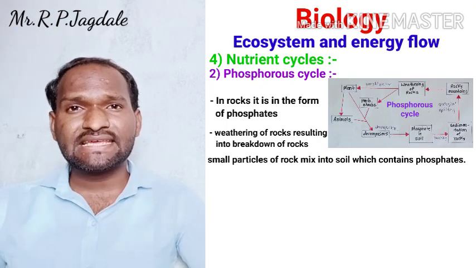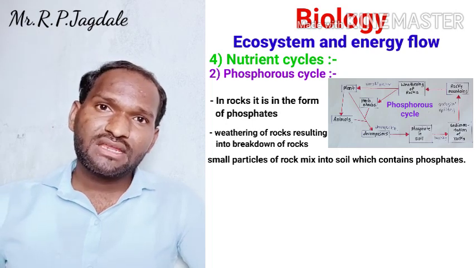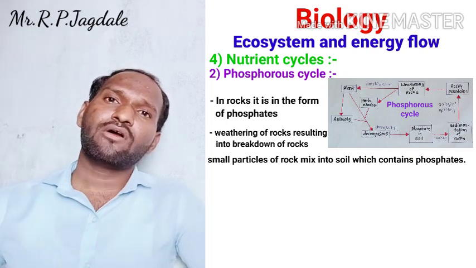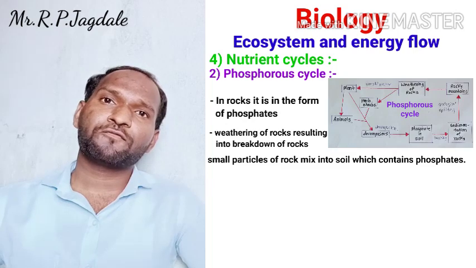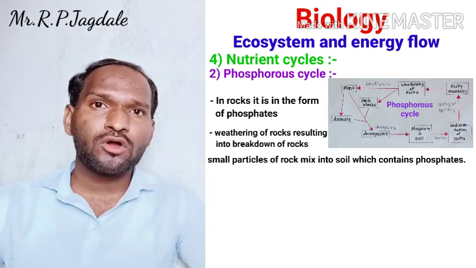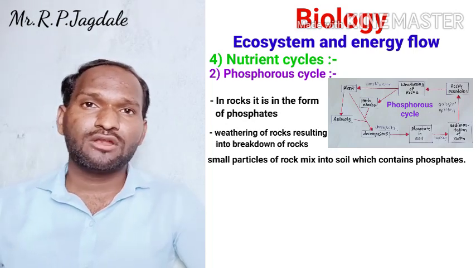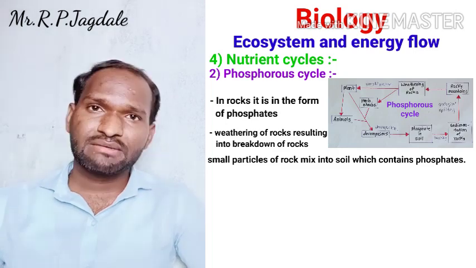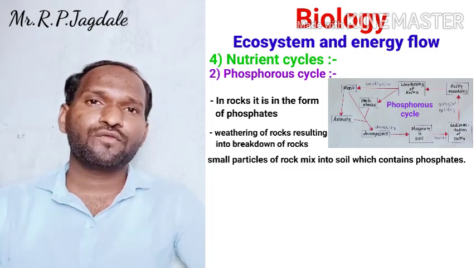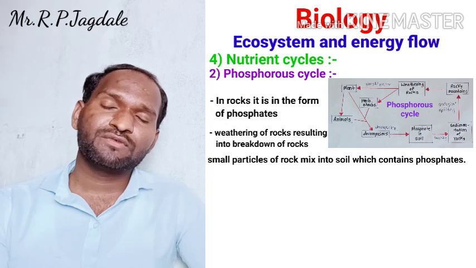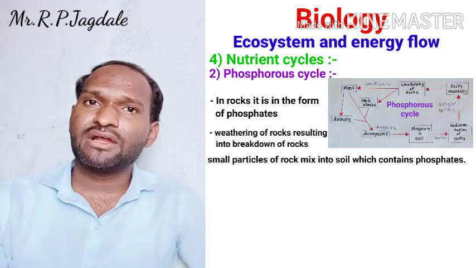At the same time, there is a transportation of the phosphorus or phosphate from the rock to the soil particles. So phosphates are going to transfer from rocks to those soil particles.